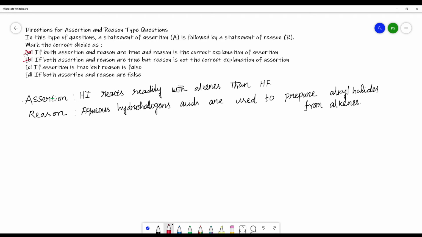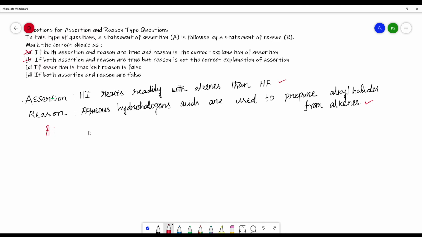First, we can rule out option A. Because these are two different statements, definitely the reason will not be the correct explanation for the assertion. Now we have to check whether both assertion and reason are correct or not. First, going to the assertion.